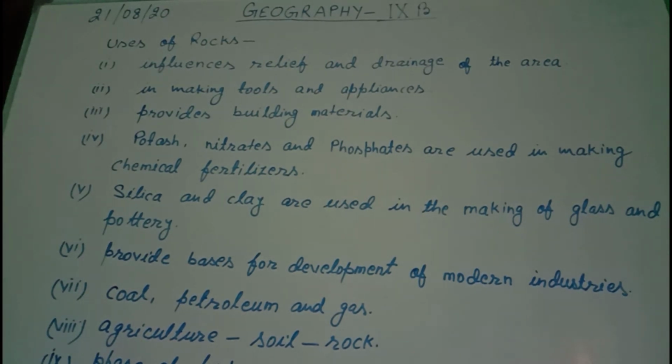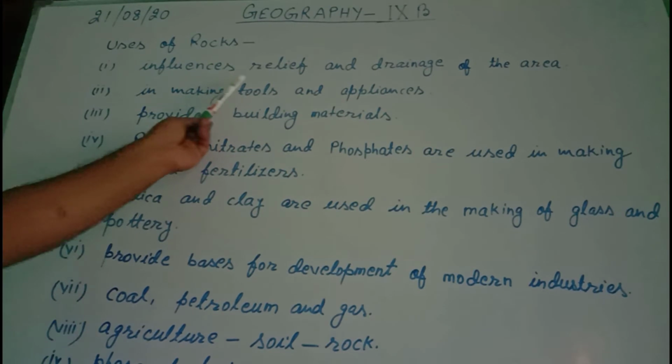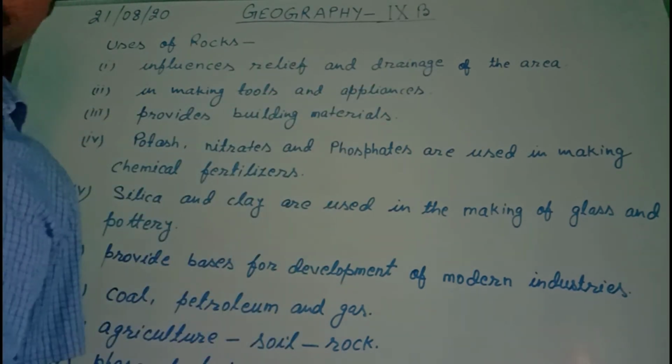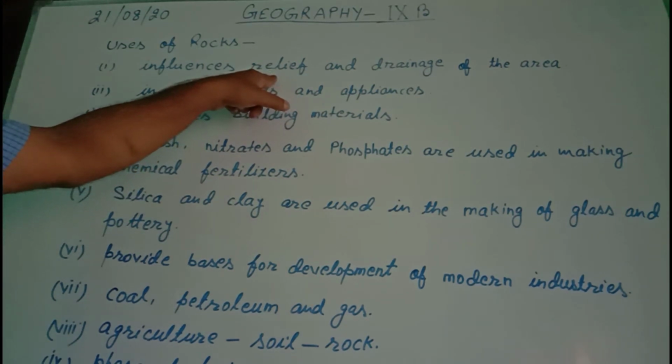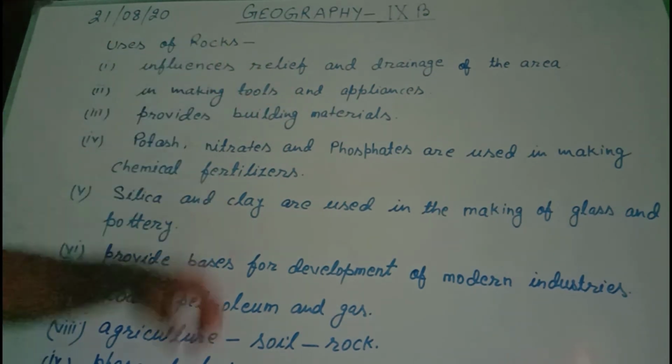Number one, rocks influence relief and drainage of the area. Relief means the physical features in which the plateaus, mountains, valleys, all these will come. So the formation of all these relief features depends on rocks. This is the rock that will lead to a particular type of formation of physical feature in any area. So the formation of relief features is affected by rock.